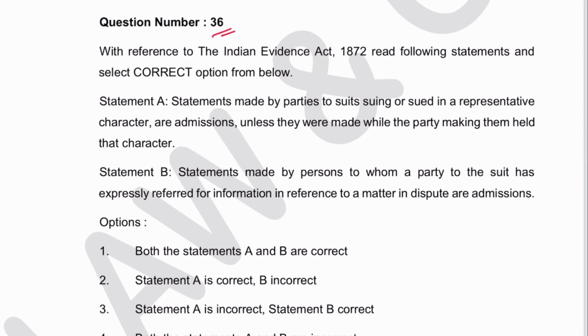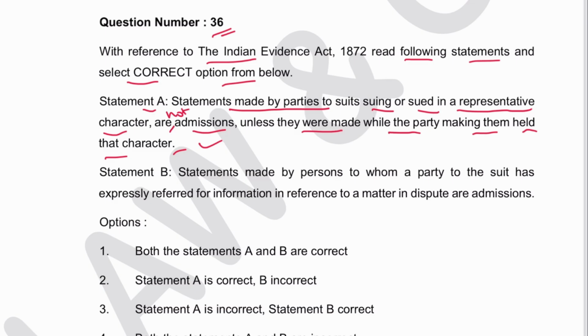Next is 36. With reference to the Indian Evidence Act, read the following statements and select the correct option. Statement A: statements made by a party to a suit, suing or sued in a representative character, are admissions unless they were made while the party making them held that character. See, this should be: are not admissions unless they were made. Okay, so this statement is wrong. Mentioned in section 18 of the Indian Evidence Act.